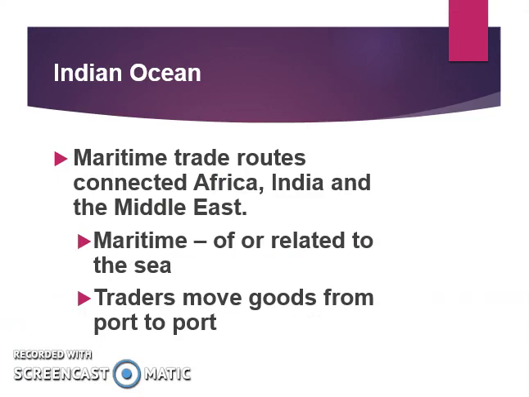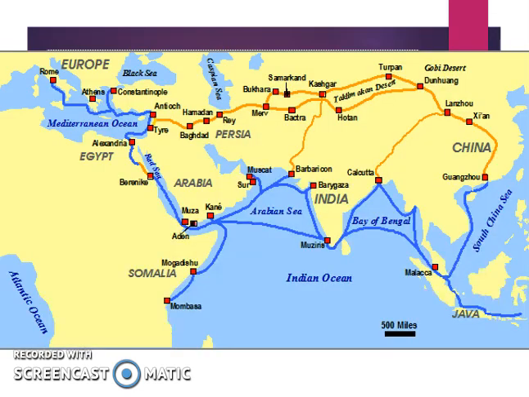Maritime trade routes connected Africa, India, and the Middle East. Maritime means of or related to the sea, so routes on the sea, routes that are taken by ship. Traders move goods from port to port. It is easier, it is cheaper, it is faster to transport by sea, but it may not be as safe depending on the area that you're traveling. Depends on the winds and the weather that happens in those areas. So we see on this map, again, we have both land and sea routes.